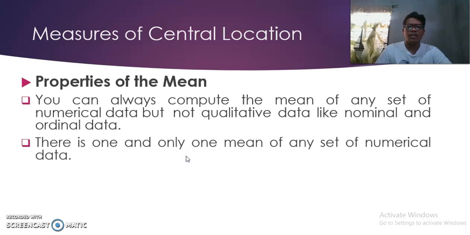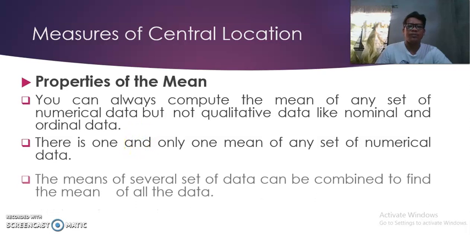The second property of the mean is that there is one and only one mean of any set of numerical data. So this is what we call the uniqueness of the mean, because there would always be one average or mean of any set of data. It cannot be 2, 3, and so on.